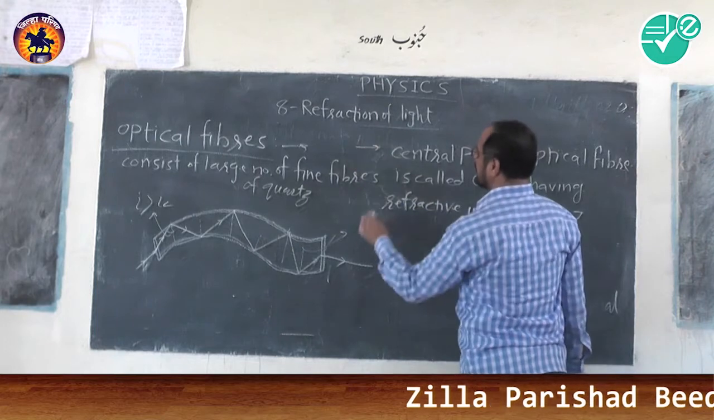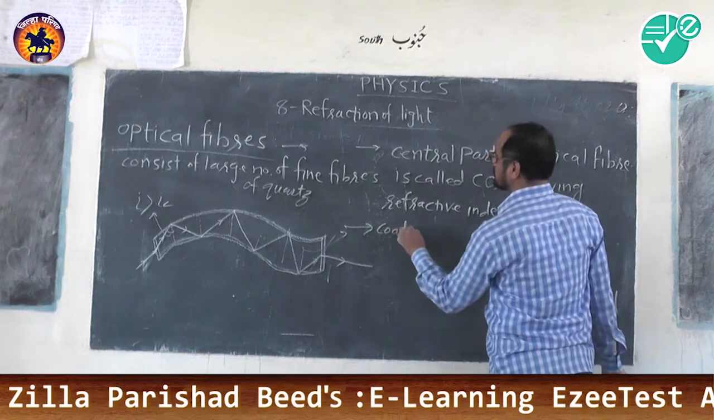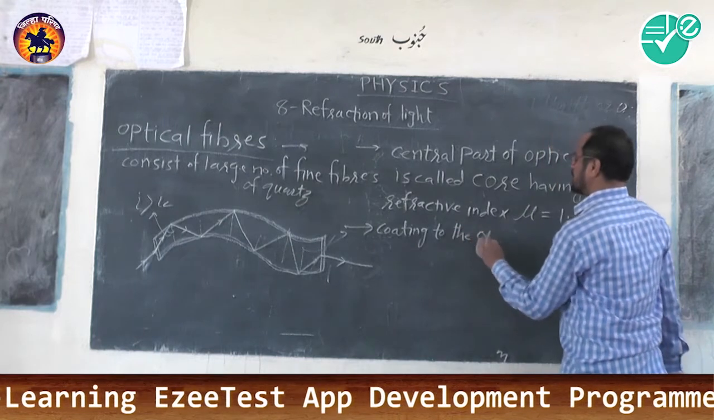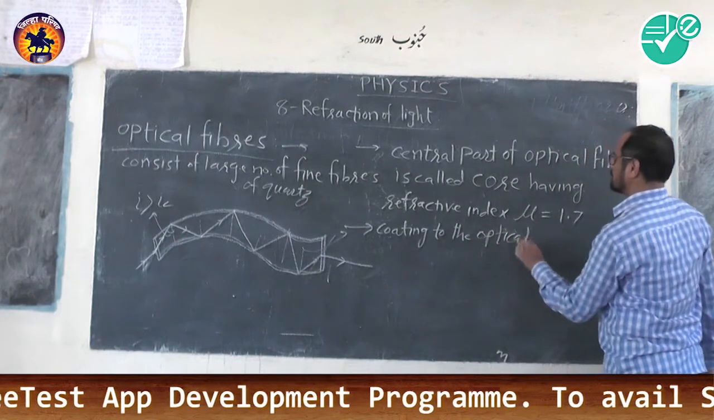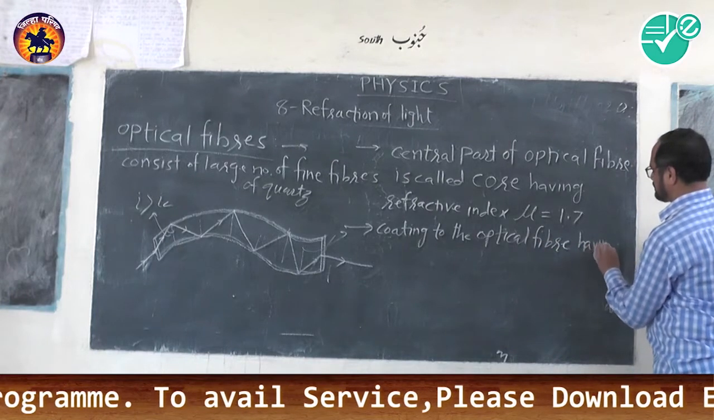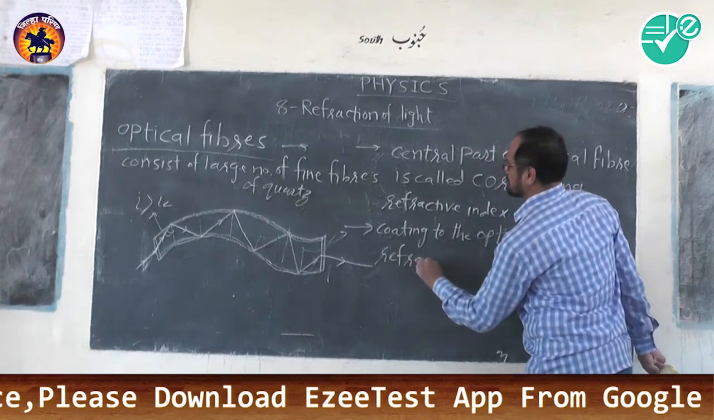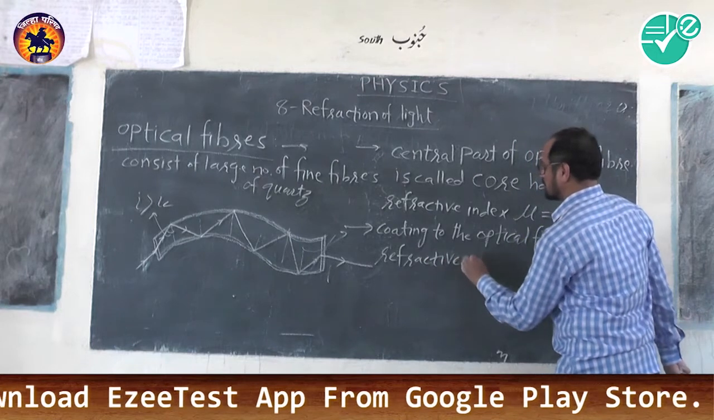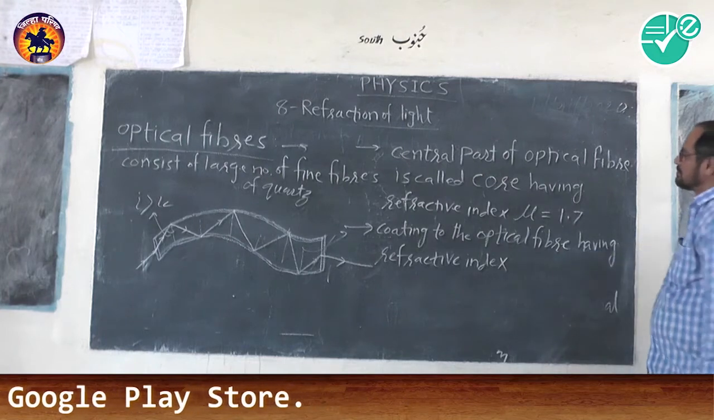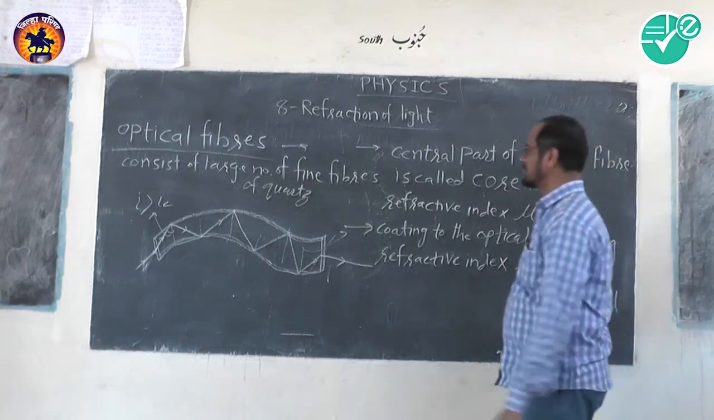And the second thing is the coating, or cladding, on the optical fiber, having a refractive index of mu equal to 1.5. So this is the optical fiber.